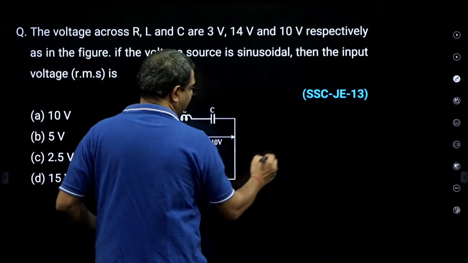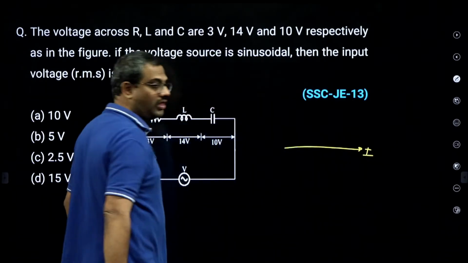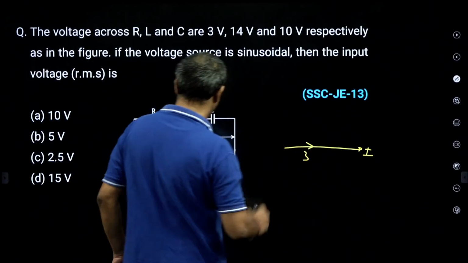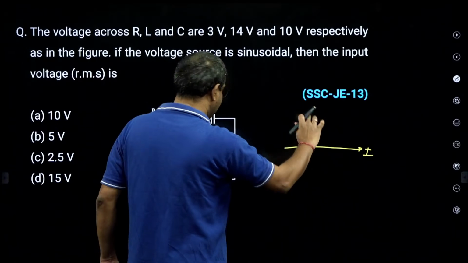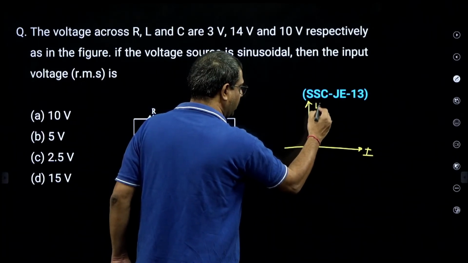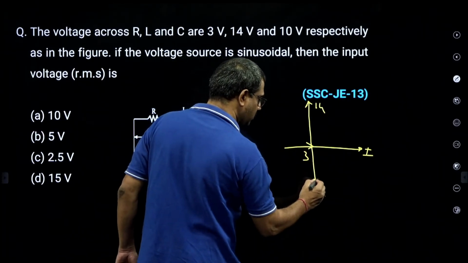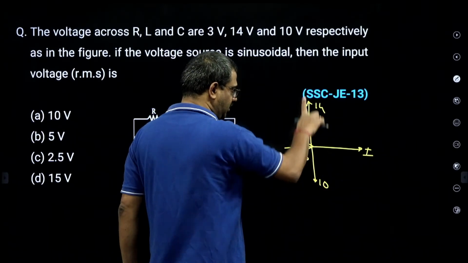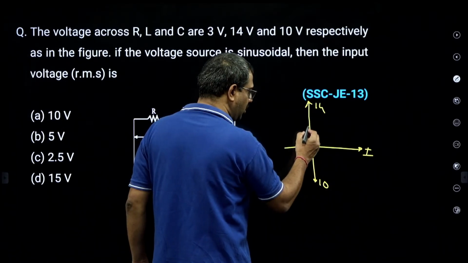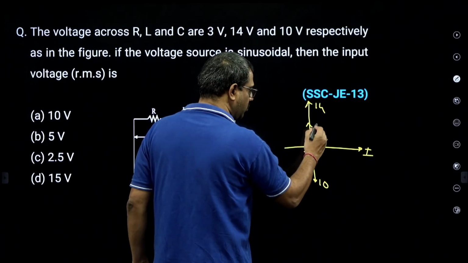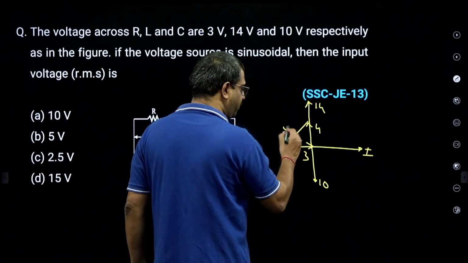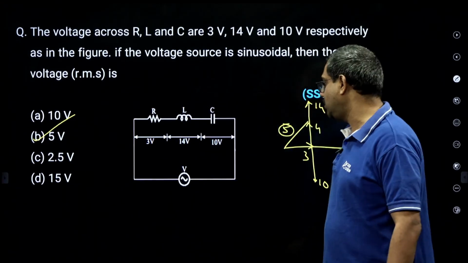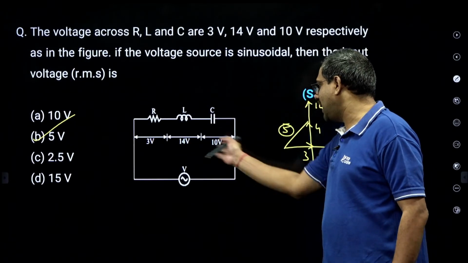Now, first of all, here I will take current as reference. With respect to current, which voltage is in phase? Resistor voltage, that is 3. Inductor voltage leads current by 90, that is 14. Capacitor voltage lags, this is 10. Now, the phasor sum of VR plus VL plus VC is V. If you cut 14 and 10, this is 4. So the resultant is 3 and 4, that is 5, again 5 volts. Phasor sum, not algebraic sum. Be careful, don't just add and give the answer.